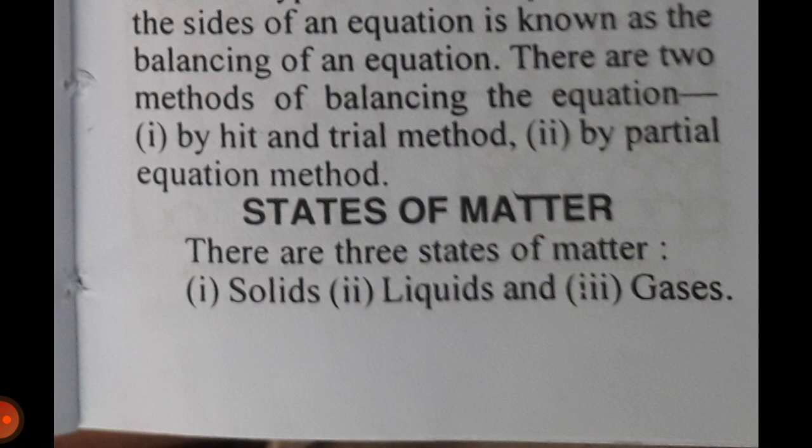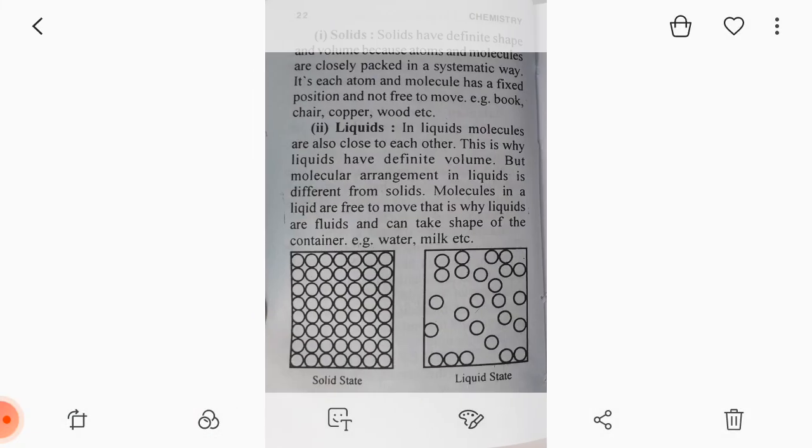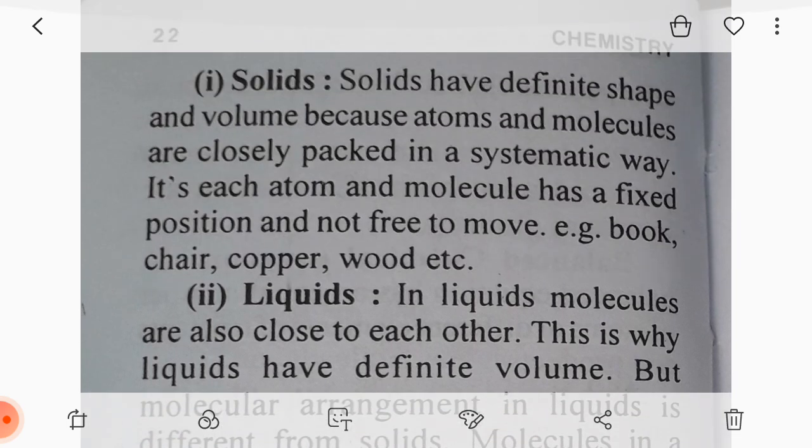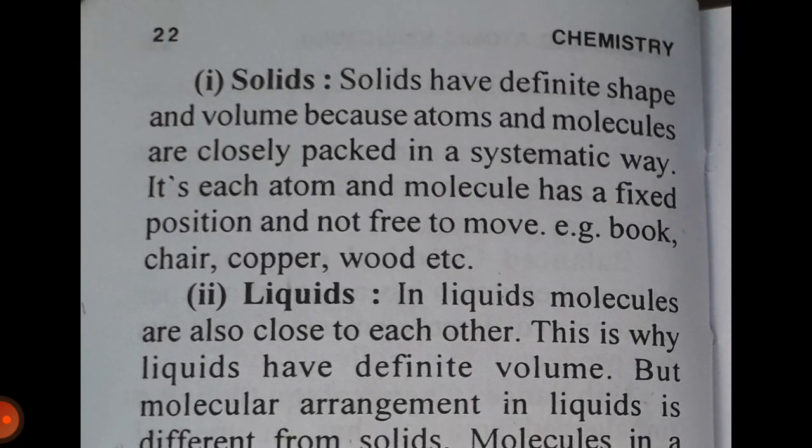States of matter. There are three states of matter: 1. solids, 2. liquids and 3. gases. Solids have definite shape and volume because atoms and molecules are closely packed in a systematic way. Each atom and molecule has a fixed position and is not free to move. Examples: books, chair, copper, wood, etc.